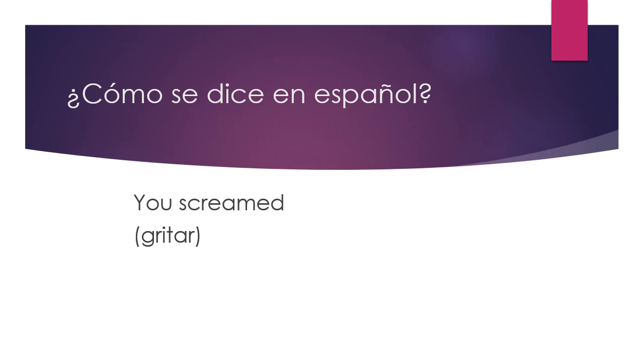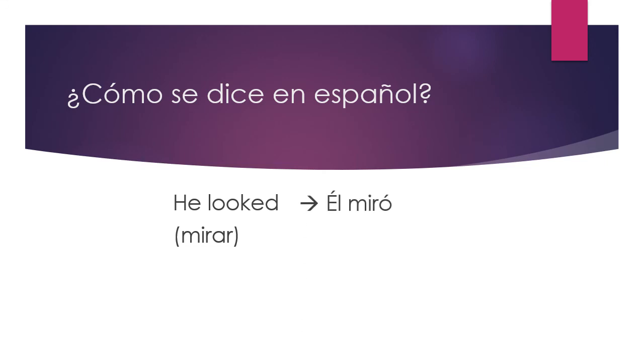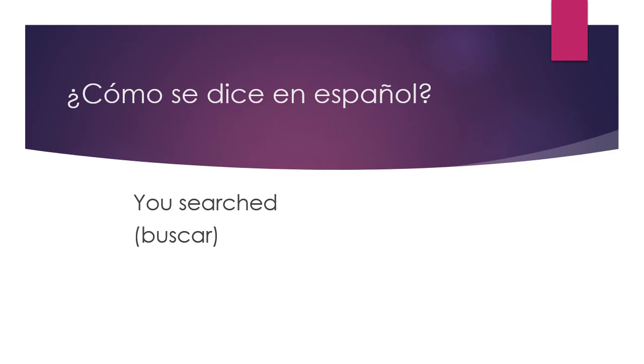¿Cómo se dice en español? You screamed. Oh, the informal you. Tú gritaste. ¿Cómo se dice en español? He looked. El verbo es mirar. Él miró. Y por fin, ¿cómo se dice en español? You searched.